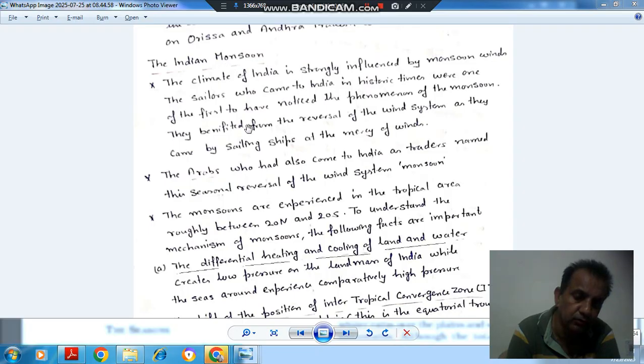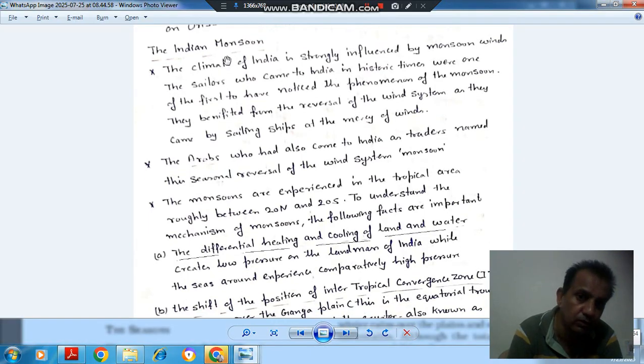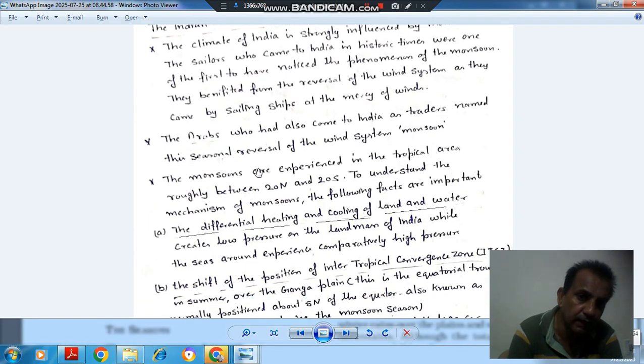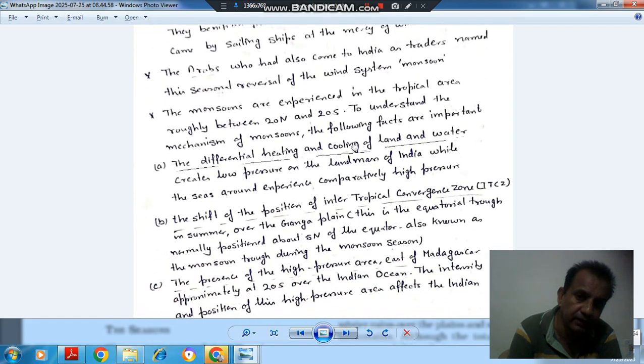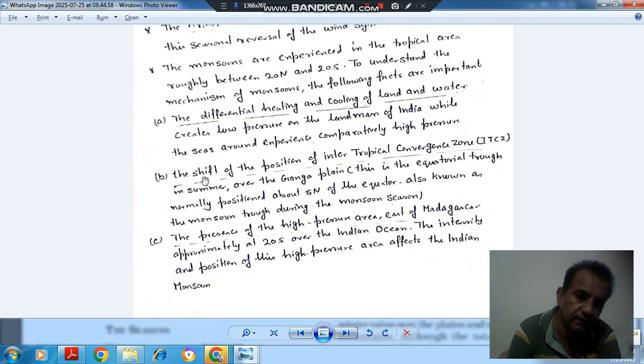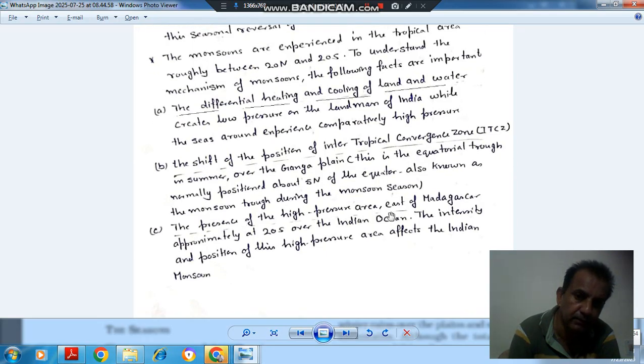In this topic, we discussed the origin of the word monsoon and where it occurs, from 20 degrees north to 20 degrees south, and the factors that affect the monsoon. These were the differential heating and cooling of land and water. Second was the shift of position of the intertropical convergence zone. Third was the presence of a high pressure area east of Madagascar.